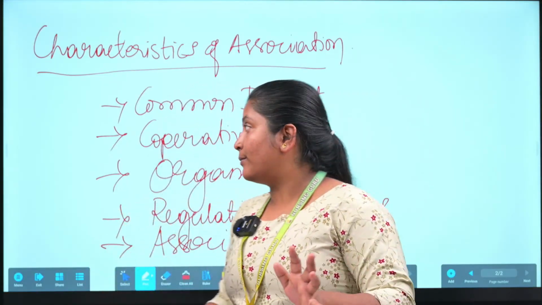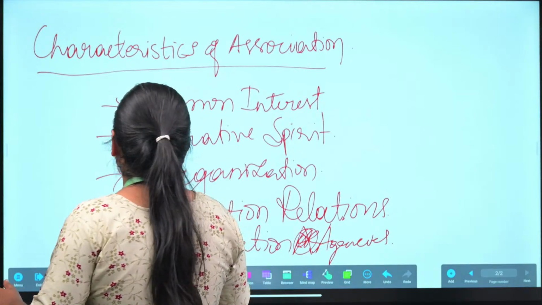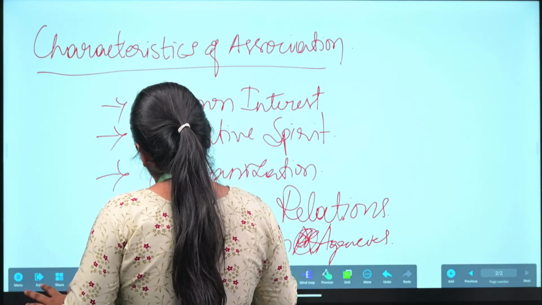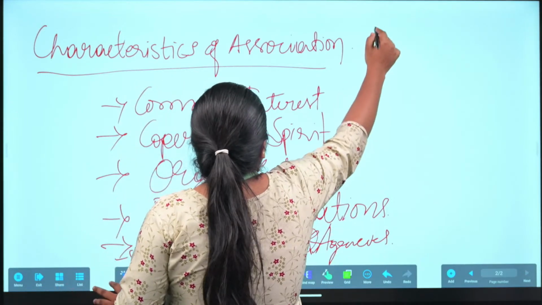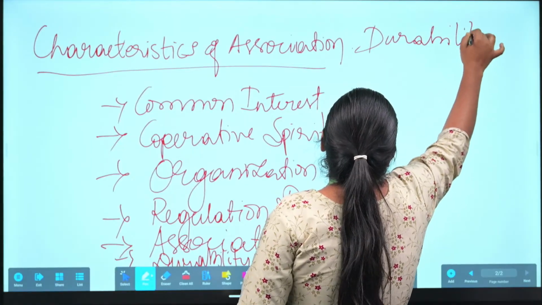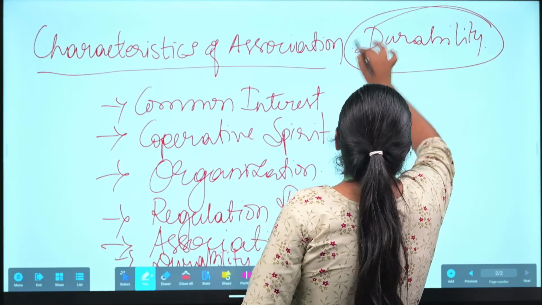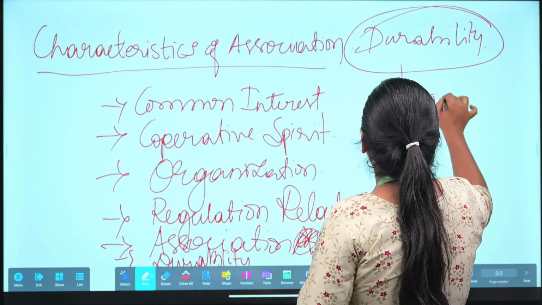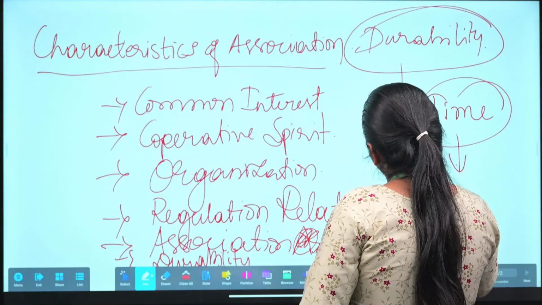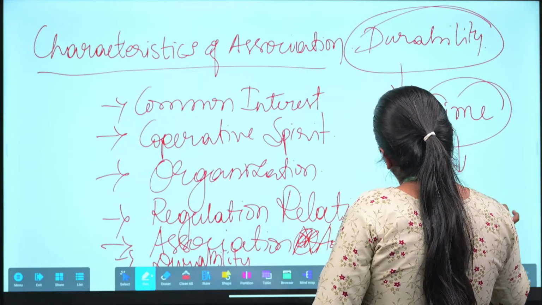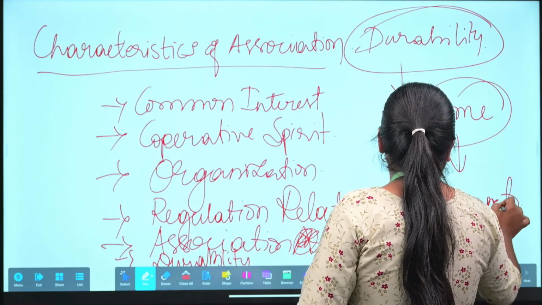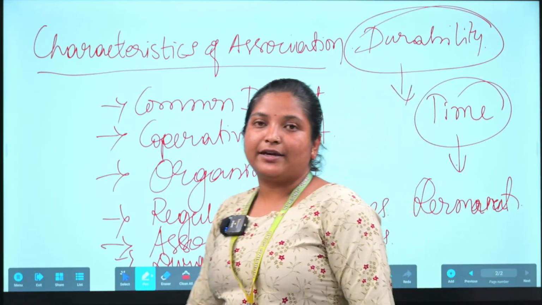Durability means time being. Sometimes it will be temporary or it may be permanent.